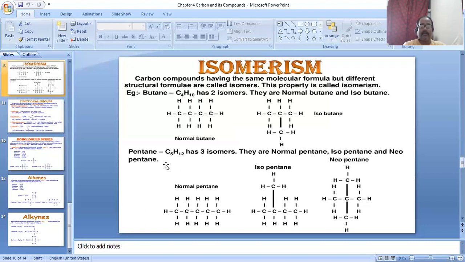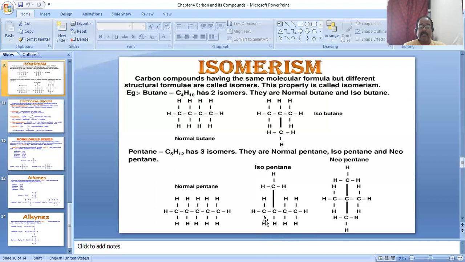So here the compound is pentane, C5H12. In the normal pentane there are carbons 1, 2, 3, 4, 5, and hydrogens 1 to 12. The tetravalency of each carbon is fulfilled, first to fifth carbon. In the next structure, again there are 5 carbons and 12 hydrogens.